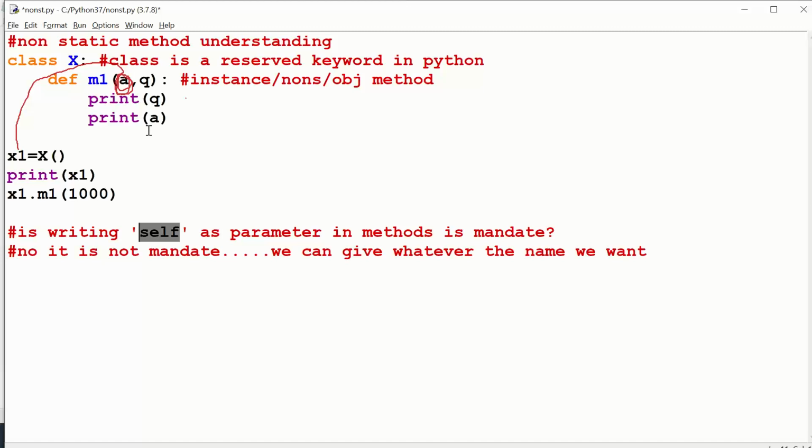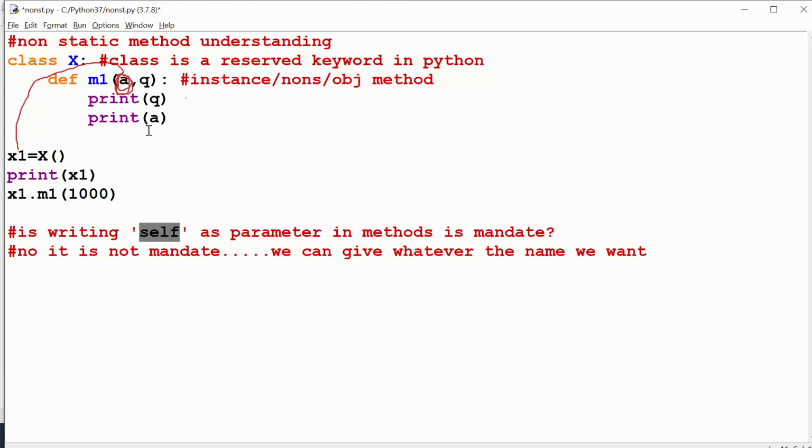Wherever you see object-oriented programming, people will write the first parameter as self only. Whenever you come across such code, you can laugh to yourself: these people are just giving self, but that is not mandatory. Instead of self we can write anything, but people are habituated to write self.